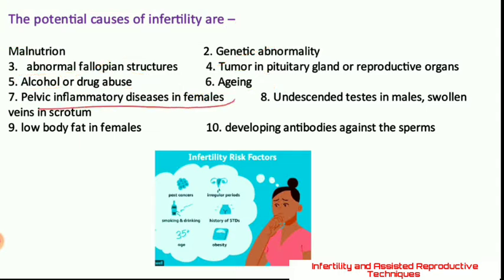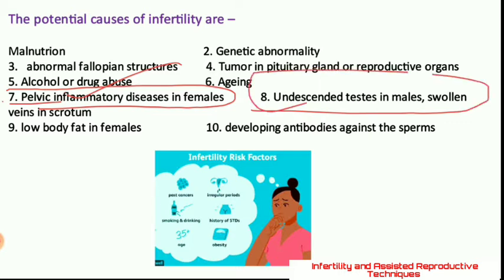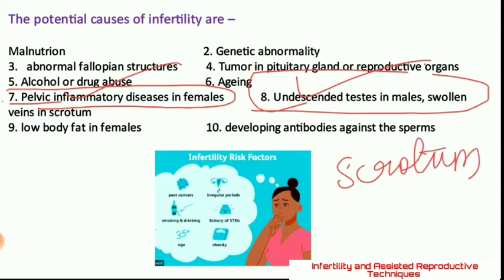Then there is a disease, pelvic inflammatory disease, in females. In the pelvic region, some inflammation or inflammatory problems lead to infertility. In males, there are undescended testes, when the testes do not descend into the scrotum, and then also the infertility problem occurs.